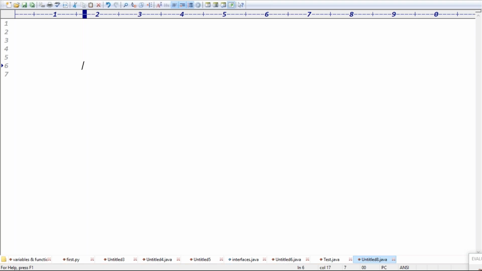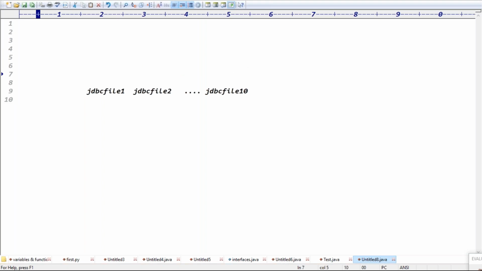Tomorrow, assume my database username is changed, or password is changed, or URL pattern or IP address is changed. In that case, what happens, guys? For every modification, we have to open every file and do the modification. Is that recommended or not? JDBC file 1 is there, JDBC file 2 is there, and JDBC file 3 is there. Total 3 JDBC applications. Like that, maybe 10 files are using the JDBC properties, like username, password, and so on, right?